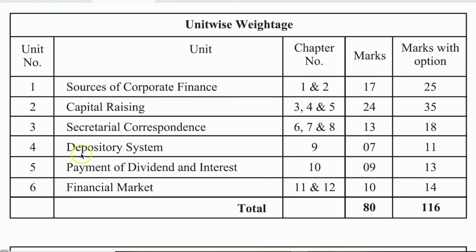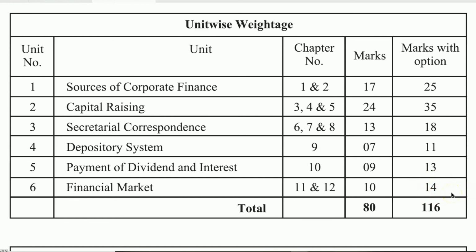Unit 4, that is depository system, means 9th chapter, carries 7 marks, and with option it carries 11 marks. Next, payment of dividend and interest, that is chapter number 10. Chapter number 10 carries 9 marks, with option it carries 13 marks. Last, that is financial market, under which 11th and 12th chapters will come. These both chapters carry 10 marks, and with option they carry 14 marks.